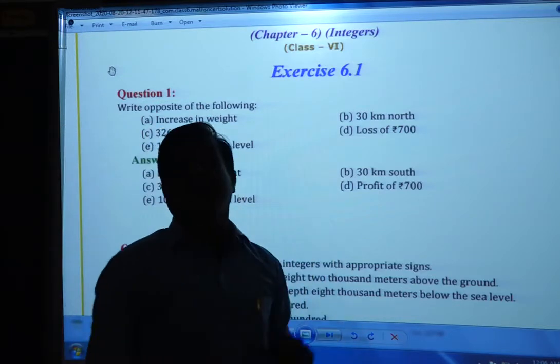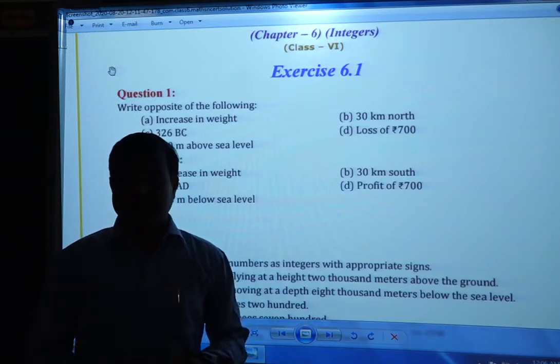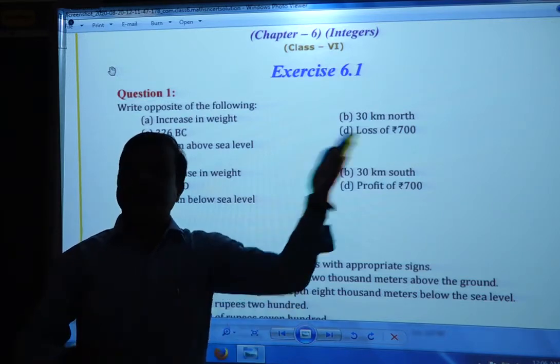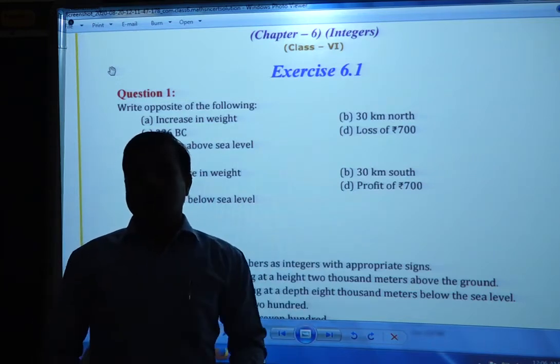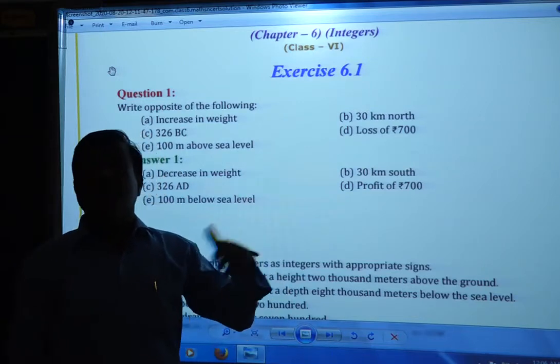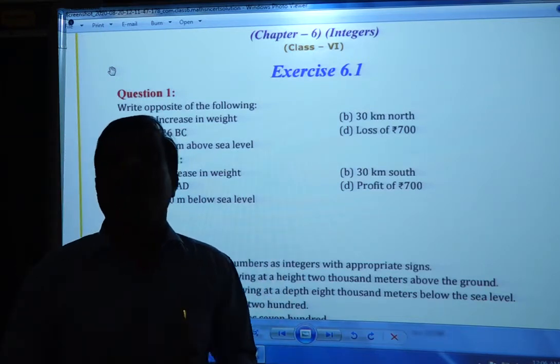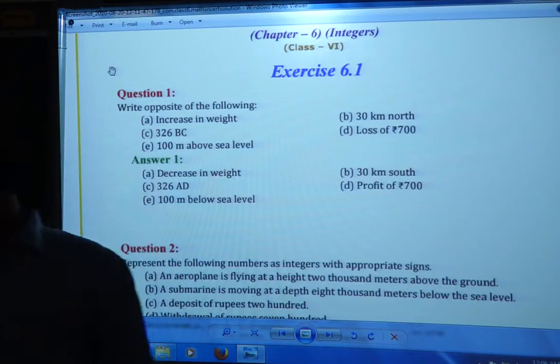So here, knowingly or unknowingly, we used negative numbers. Above and below, less and more, BC and AD, loss and profit: all of these are, knowingly or unknowingly, integers. Next question we will see.